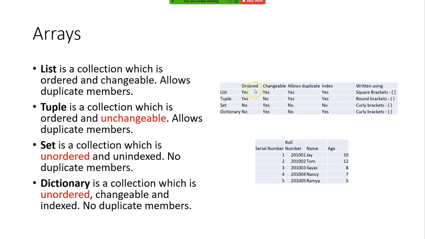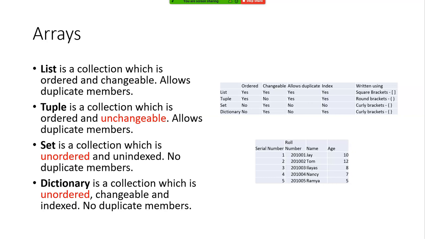List is an ordered entity, right? What is ordered? Can anyone try to say? If I say that the entries in my table, in the file, are ordered, what does it mean? There is a specific sequence, right?